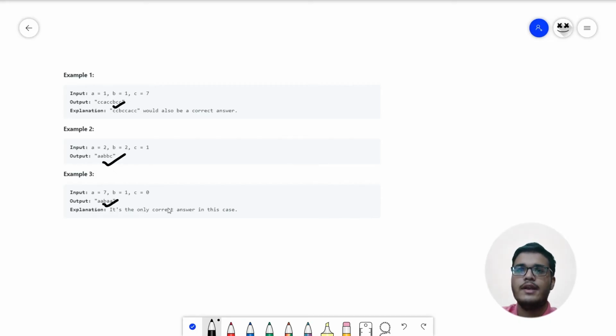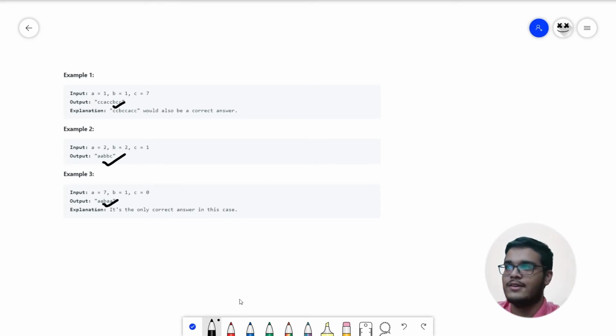What we'll be doing is maintaining a total count, that is the total number of characters given to us, which is equal to a plus b plus c. While iterating over the total value, we'll be decrementing the counts of A, B and C as and when needed. Along with that, we'll maintain a condition that no three characters should be placed together. At best we can place two similar characters together, and we'll use some temporary variables for that purpose so that our character count at a particular position does not exceed 3. The idea is pretty vague as of now, but we'll move towards the code and things will eventually get clear as we write it.